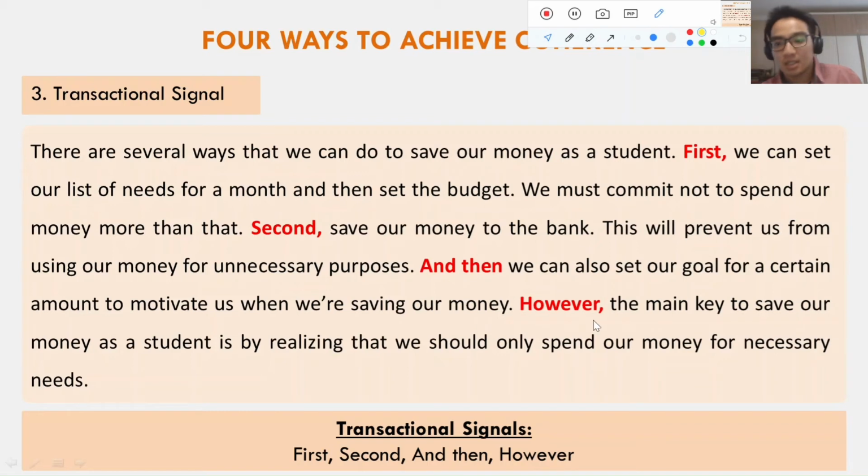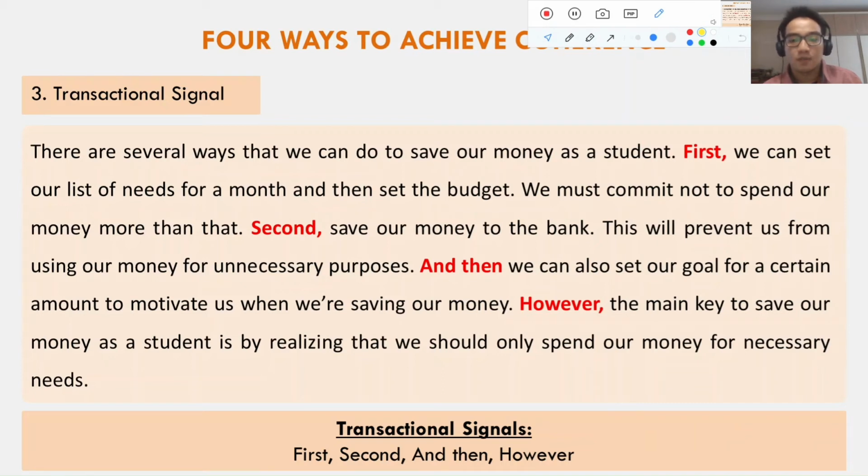However, the main key to save our money as a student is by realizing that we should only spend our money for necessary needs. Okay, as you guys can see in here, there are 4 kinds of transition signals that I've used: first, second, and then, and however, like this.